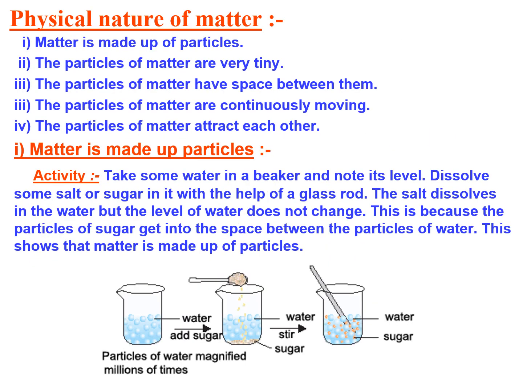Physical nature of matter. Matter is made up of particles. That means whatever you take, whether it is liquid, solid or gas, any kind of matter, it is made up of particles. These particles are tiny, they are very small in nature, and these particles have space between them, and these particles move continuously. Also, the particles of matter attract each other.